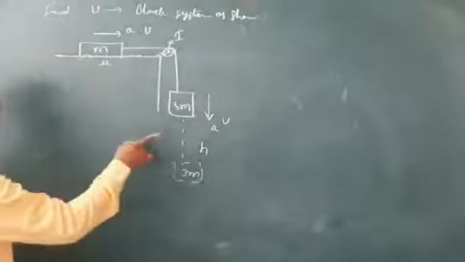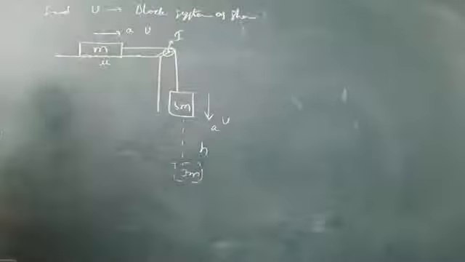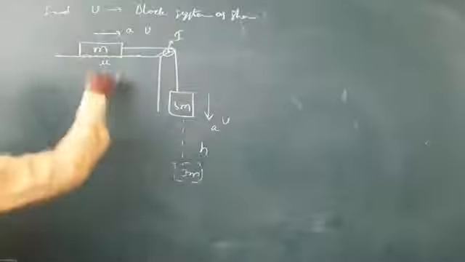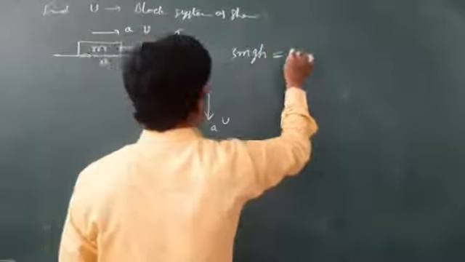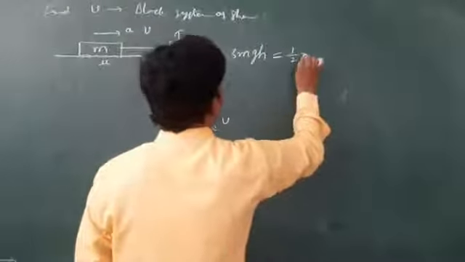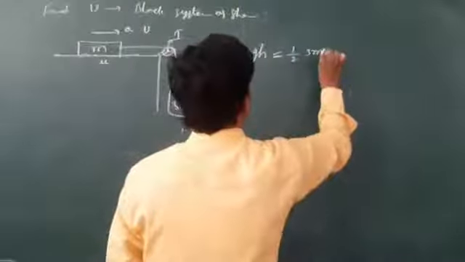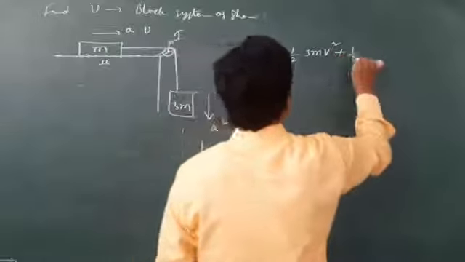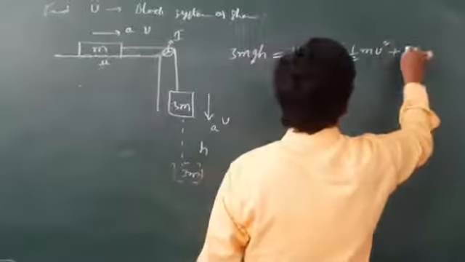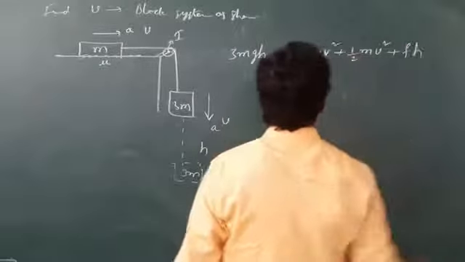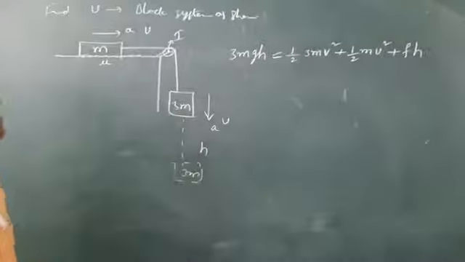So there is a loss in potential energy which is equivalent to gain in kinetic energy. Here one extra thing, frictional force, is there. So loss in potential energy is 3mgh, which equals the gain in kinetic energy. Gain in kinetic energy means half 3m v square, half m v square, and the frictional force into h also gains.